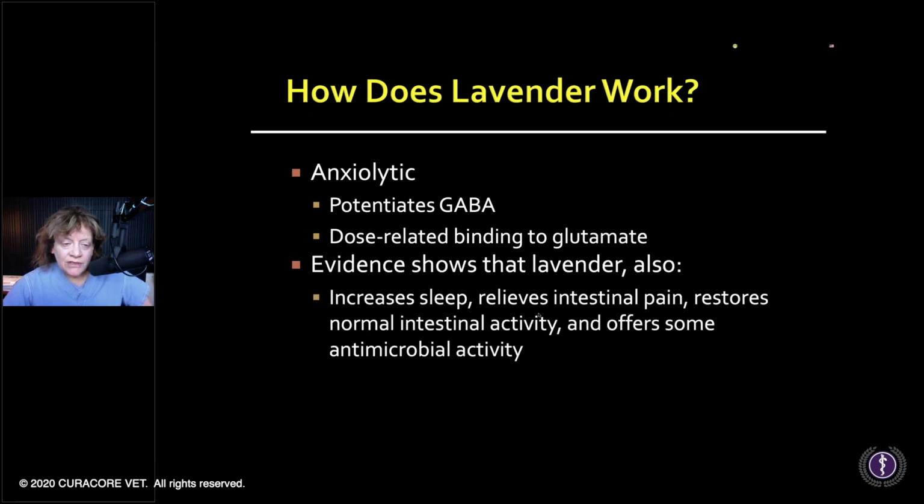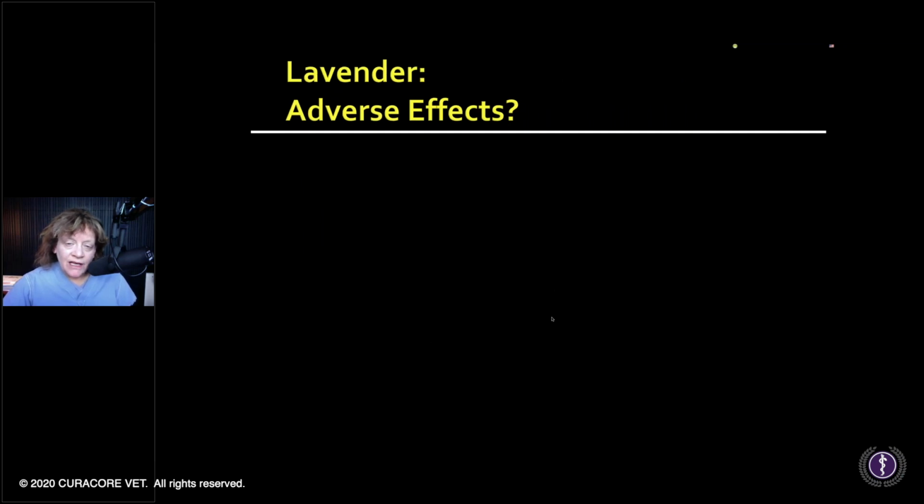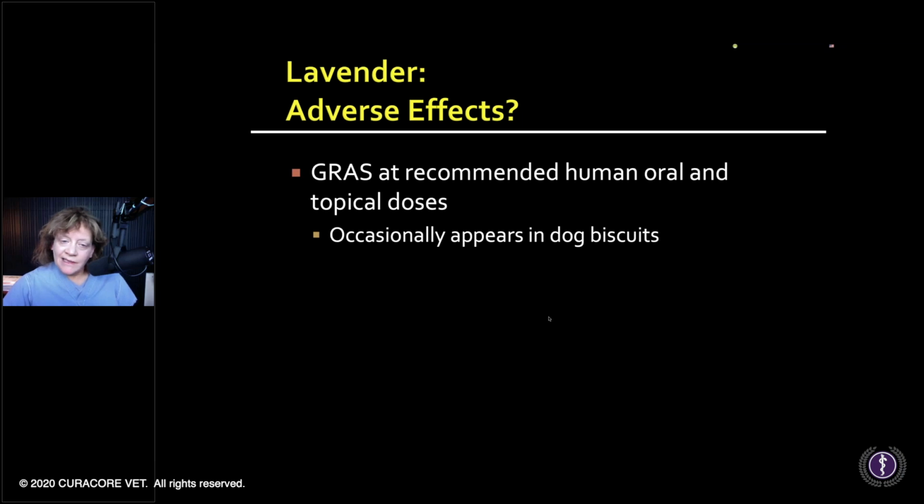GABAergic, and also dose-related binding to glutamate. So glutamate is a big excitatory neurotransmitter. So here we're taking that down, improving sleep, relieving intestinal pain. We saw that also with peppermint, and somewhat with boswellia, but that's more inflammation. Restoring normal intestinal activity and offering some antimicrobial activity. Now, why don't we know about that?